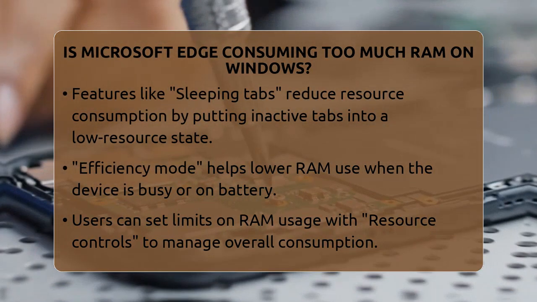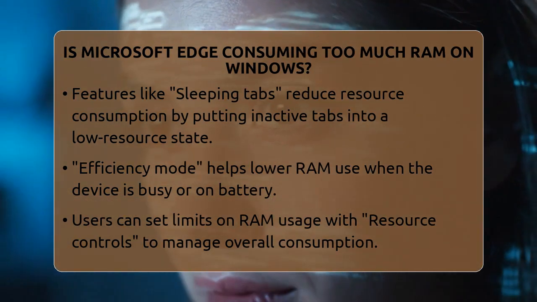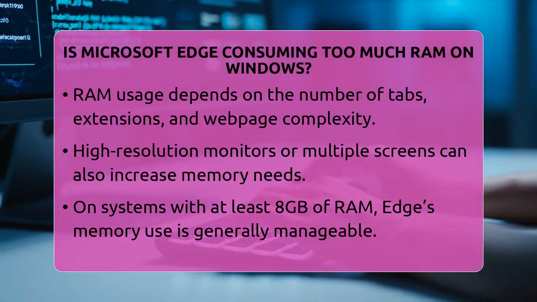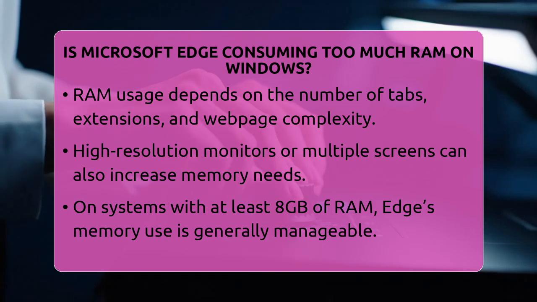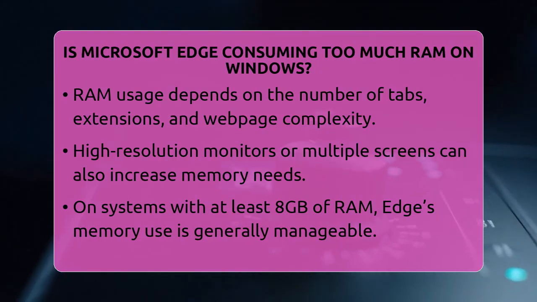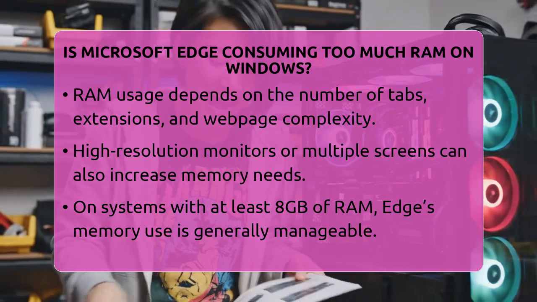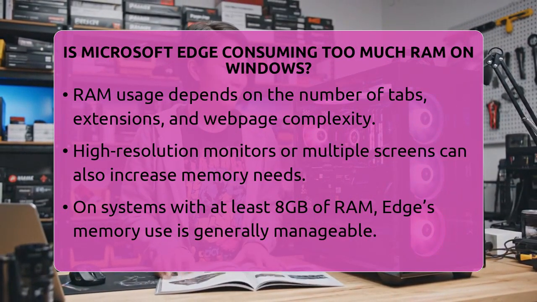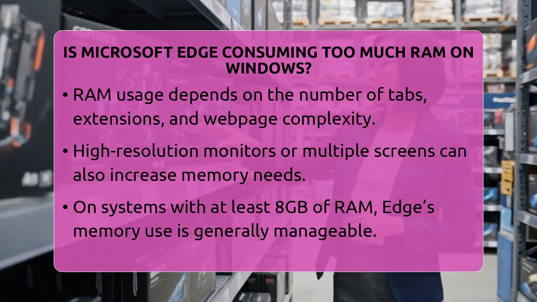The amount of RAM Edge uses depends on how many tabs you have open, what extensions you use, and how complex the web pages are. Using high-resolution monitors or multiple screens can also increase memory needs. For most users with a few tabs and common websites, Edge's RAM use is usually reasonable on computers with at least 8 gigabytes of RAM. But if you open many web apps or have limited memory, you might notice your system slowing down or fans getting loud. If Edge is using more RAM than you'd like, there are simple steps to fix this.